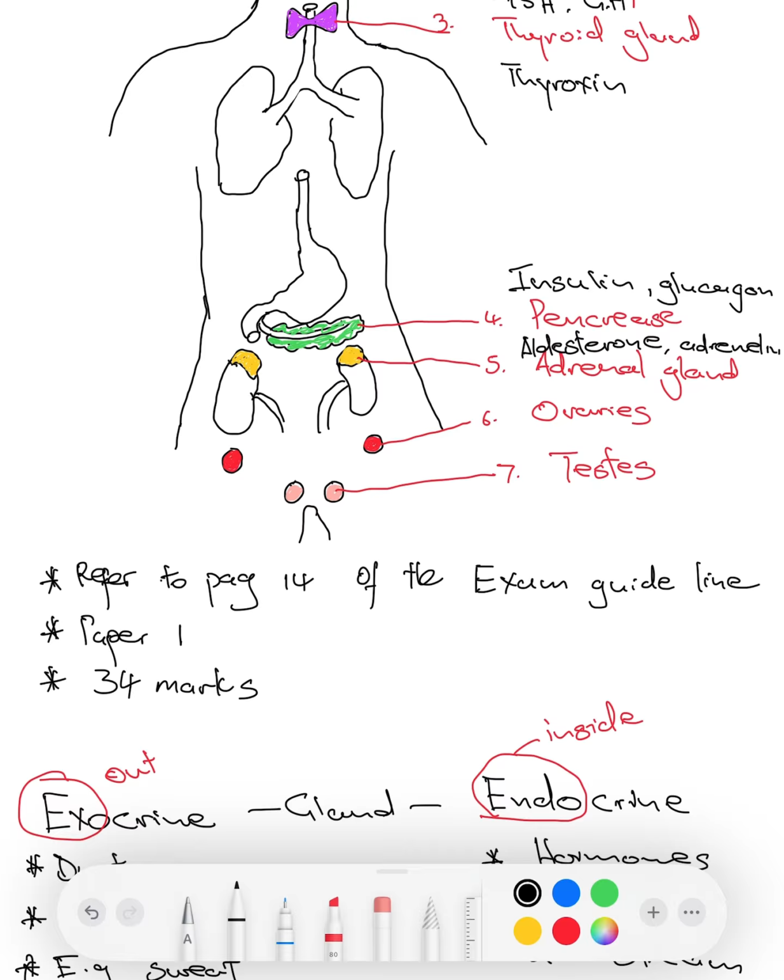Now the ovaries secrete two hormones here. It's estrogen. Let's also mention progesterone. Progesterone. Now, lastly, the testes will secrete testosterone.